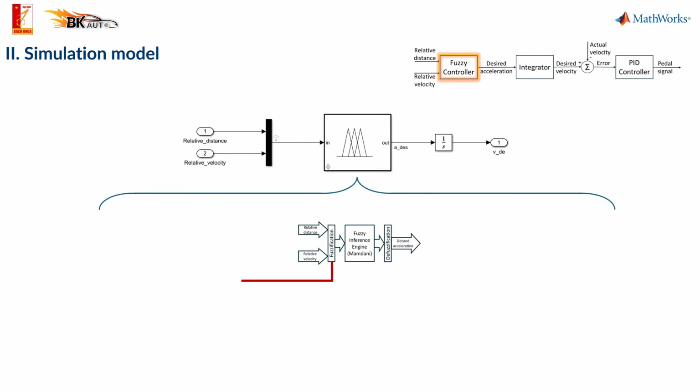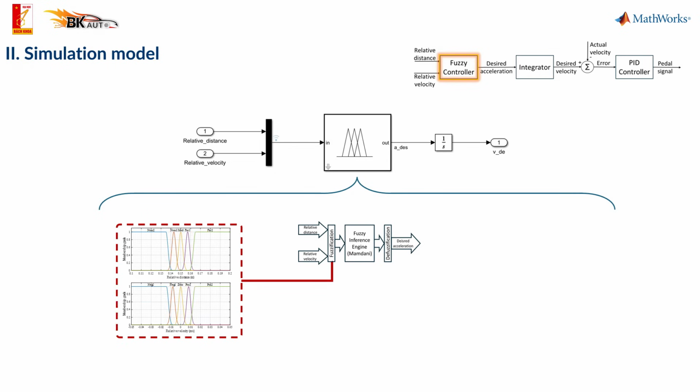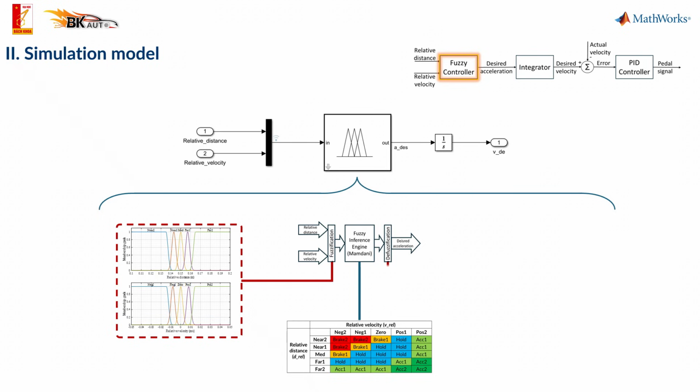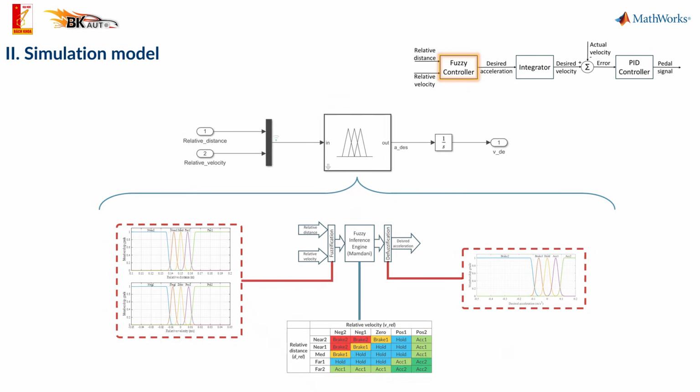As we know, fuzzy controllers work with linguistic variables instead of precise numerical values. The inputs are classified into 5 levels: relative distance: very close, close, medium, far, very far; relative speed: large negative, negative, zero, positive, and large positive. Next, the Mamdani inference system employs fuzzy sets. The output is also divided into 5 levels, corresponding to accelerating, maintaining speed, or decelerating the vehicle.